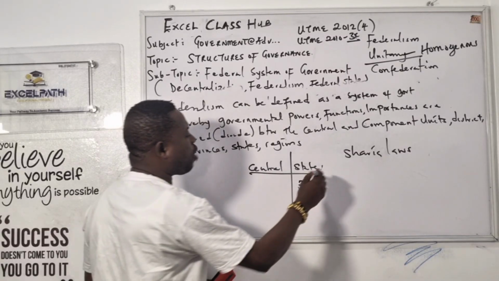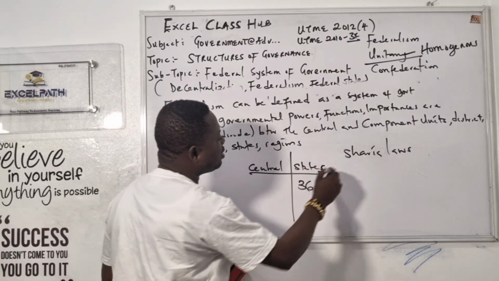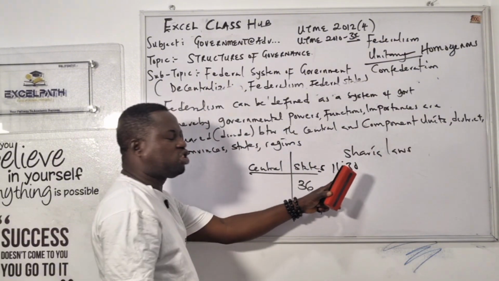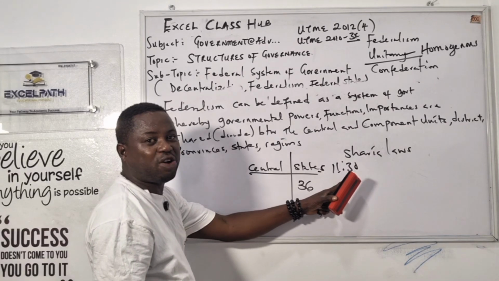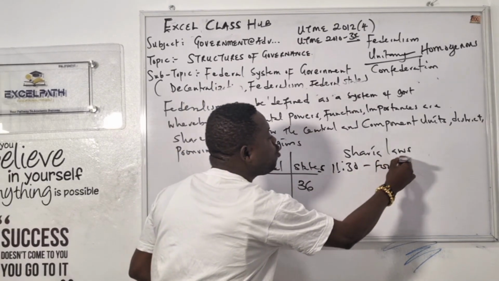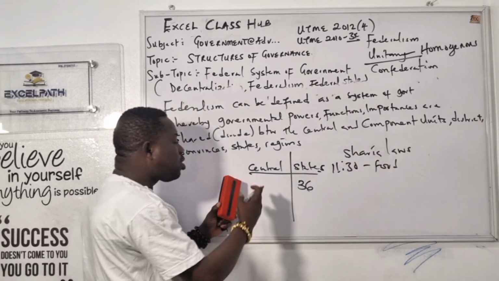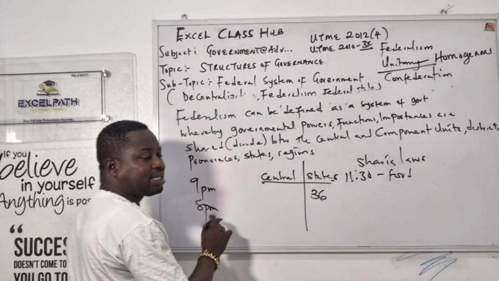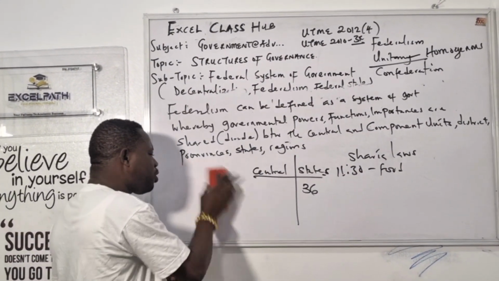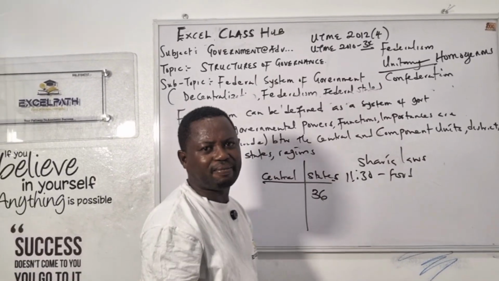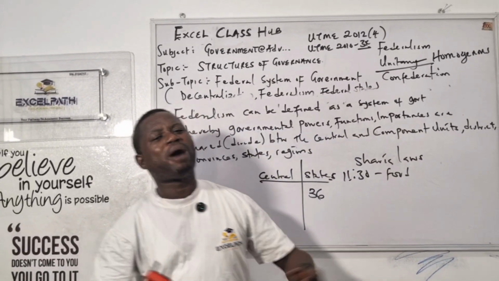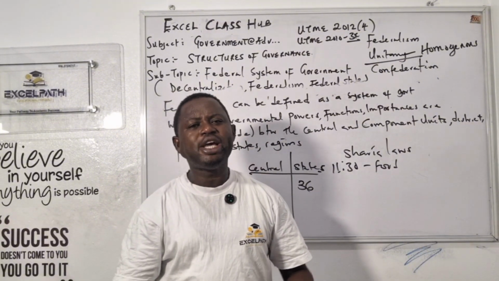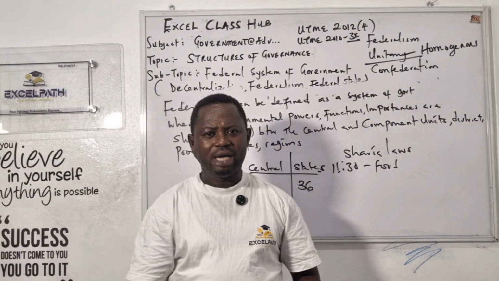For example, I was coming from the office around 11:30 in the night, and I don't want to disturb my wife. In my area, that's Lagos State, you see sea food, hot food for sale. But in some states, it's not like that. When it's 8 or 9 p.m., everybody has entered their house. Why? Because they are practicing federalism. Sharing of power, division of power between the central and state. So each state can do what? Anything. Am I making a point? So each state is autonomous.